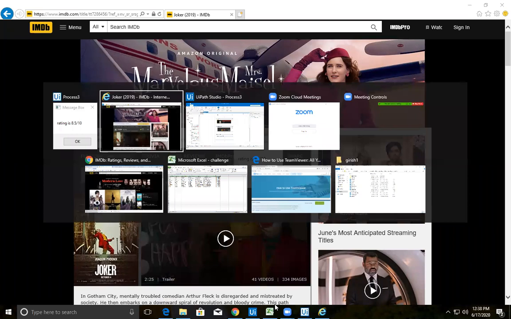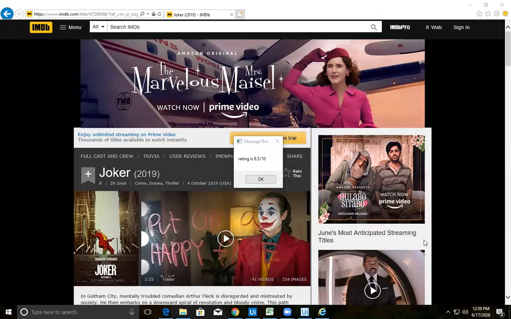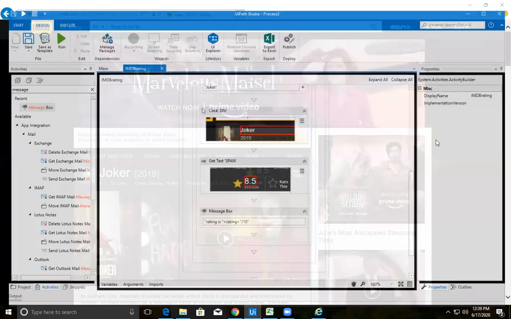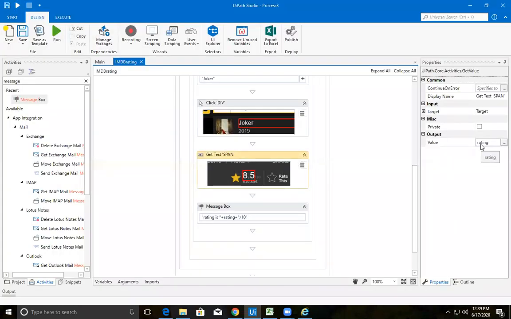Somebody is asking some question. Yes, sir. Nothing is printed in the message box. It is showing empty. That means you are not providing the variable, or that variable is having nothing. The rating variable we are displaying here must be a variable created under your get text activity. If you go to this get text activity in the properties, in your output, your variable of rating must be there. Any doubts till now? Nobody is speaking. I need to open the chat again and again.